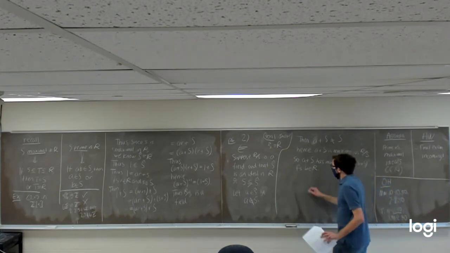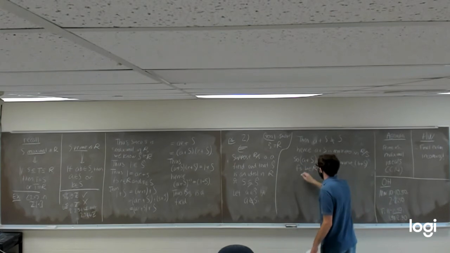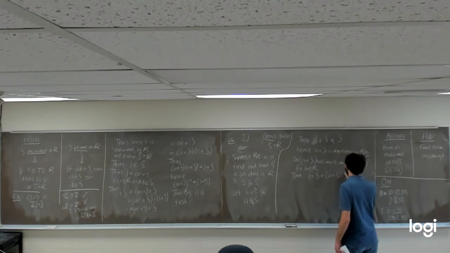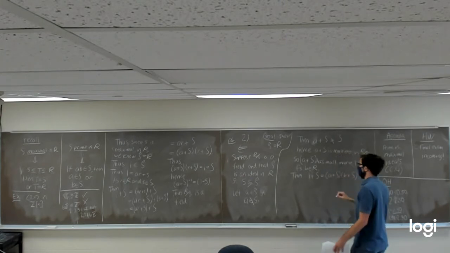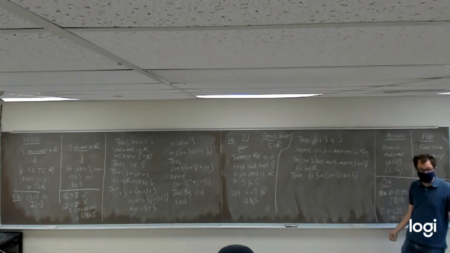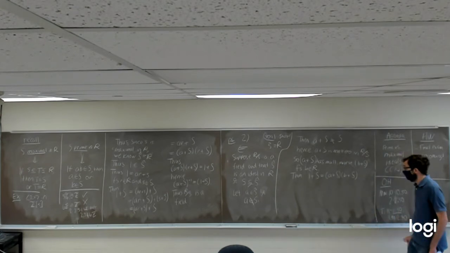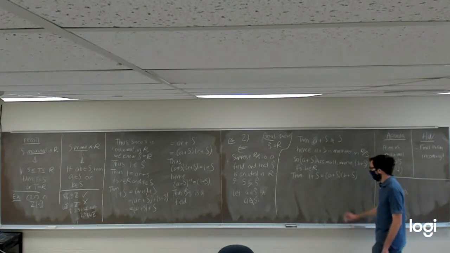Well, if b plus S is a multiplicative inverse to a plus S, that means we would get 1 plus S equal to a plus S times b plus S by definition, because a multiplicative inverse is whatever you need to multiply by to get the multiplicative identity, which in this case is 1 plus S.